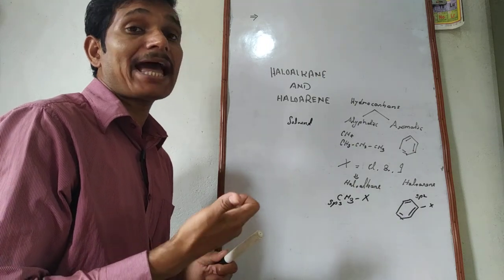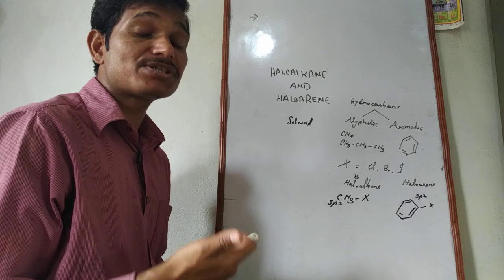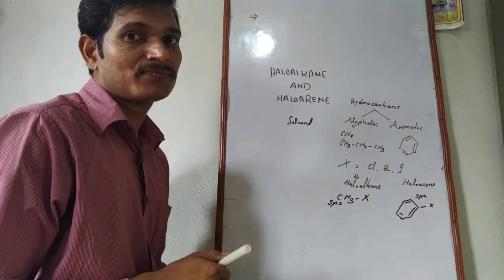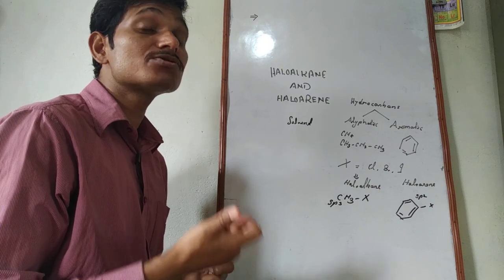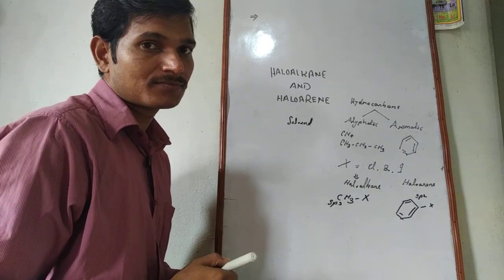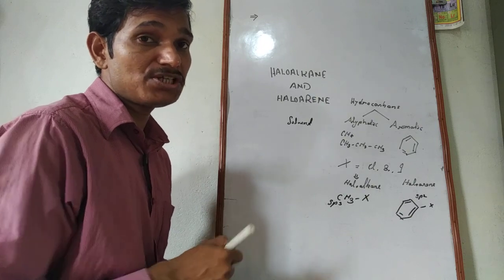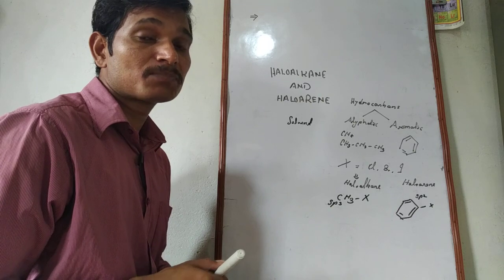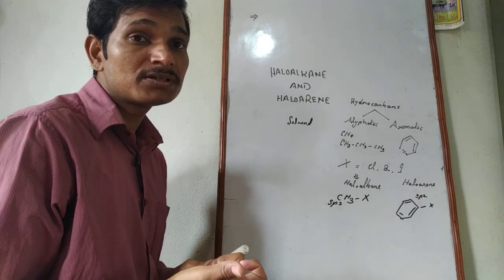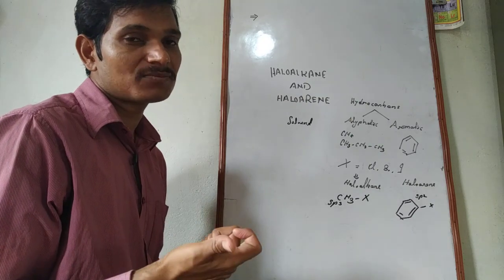Halothane is another haloalkane which is used as an anesthetic in surgery. Finally, it can be concluded that these two groups of organic compounds play an important role in our day-to-day life as well as in industrial purposes.